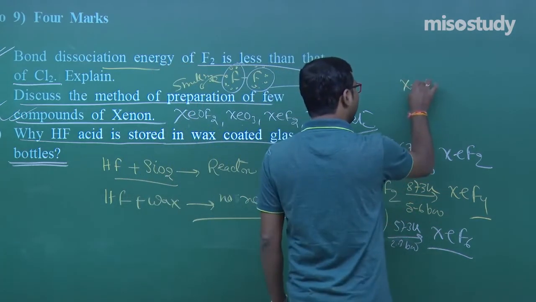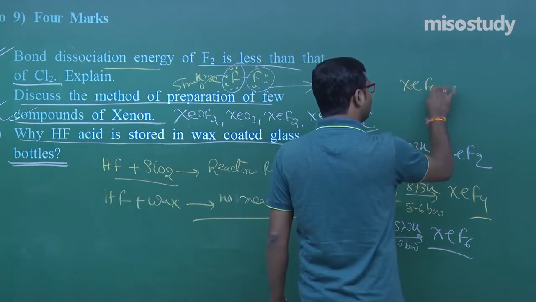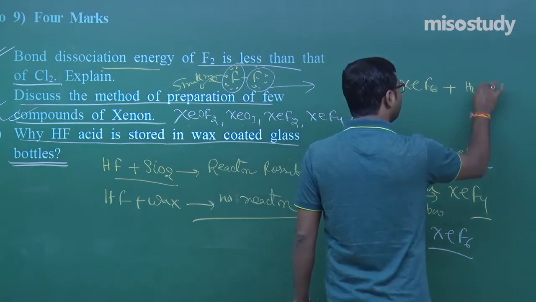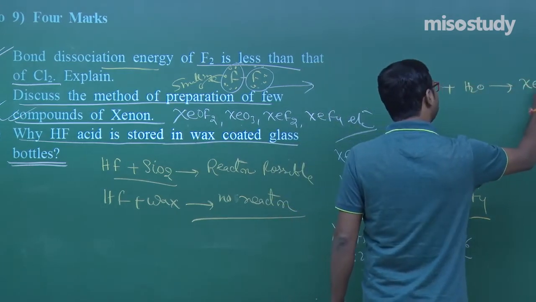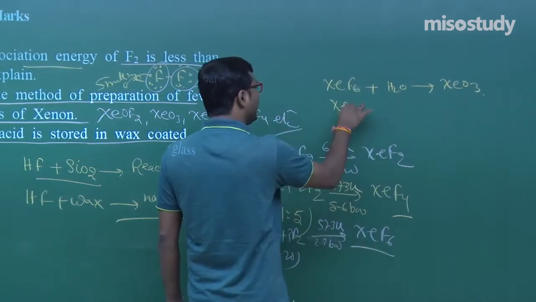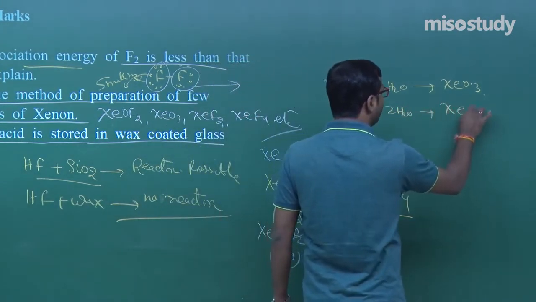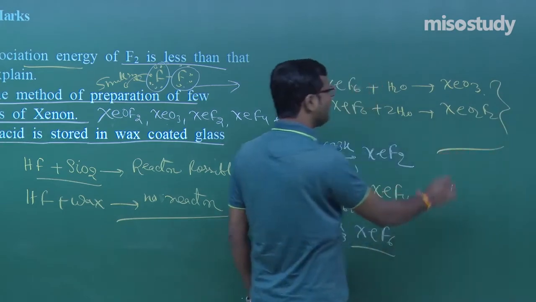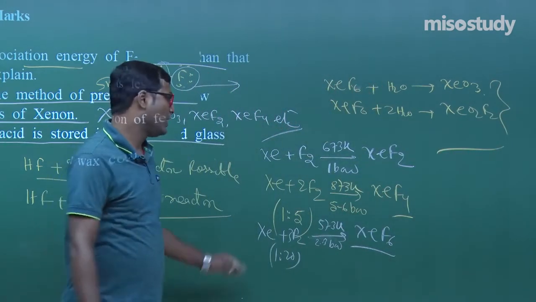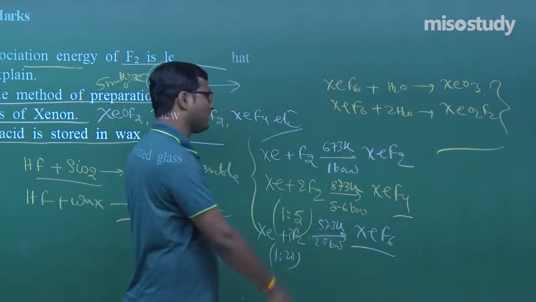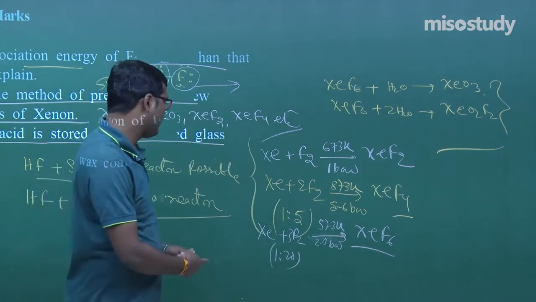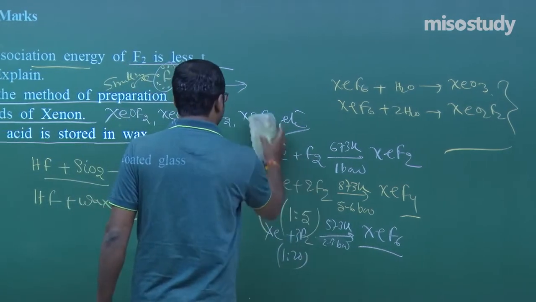Now XeF6 on hydrolysis gives you XeO3 also. XeF6 on partial hydrolysis gives XeO2F2 also. There are various methods of preparation of xenon compounds, my friend. Clear? Now I have discussed this thing. Now let's move to the next question.